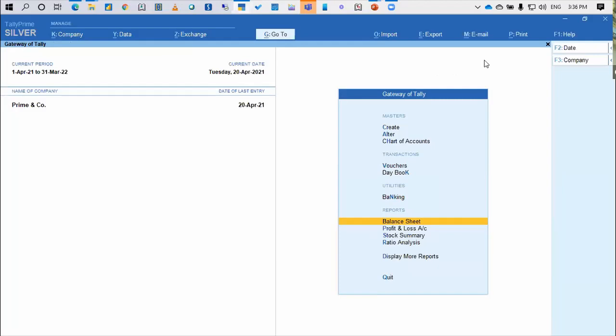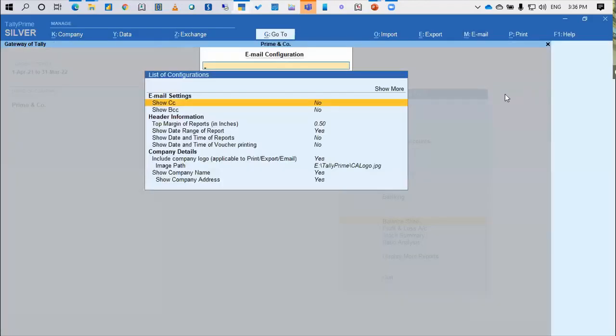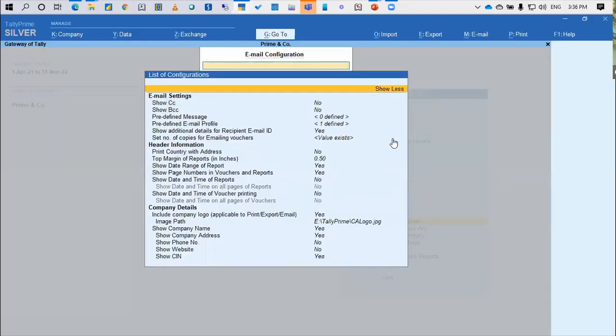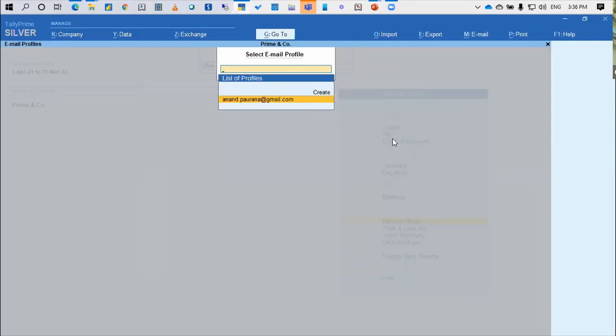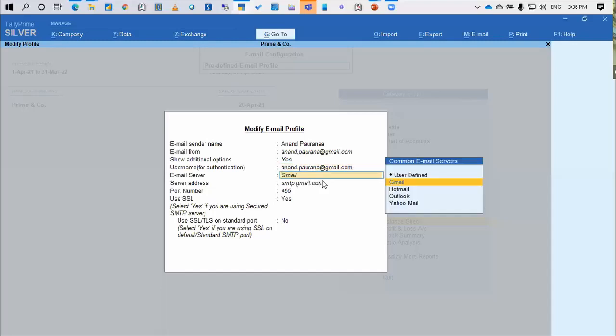Now, I have already done the email configuration, but even if you have not done the email configuration, from the Gateway of Tally you can go to email, go to the configuration and say show more, and do a basic configuration of the email. Okay, so this is a predefined email profile. I have one. So it is basically where I've given my email details and whether it is Gmail or what server it is. So Tally has given the pre-configuration for Gmail, Hotmail, Outlook, and Yahoo Mail.